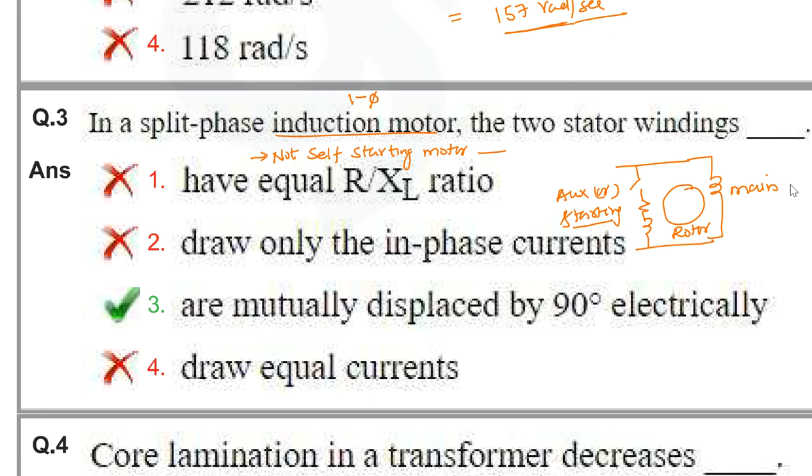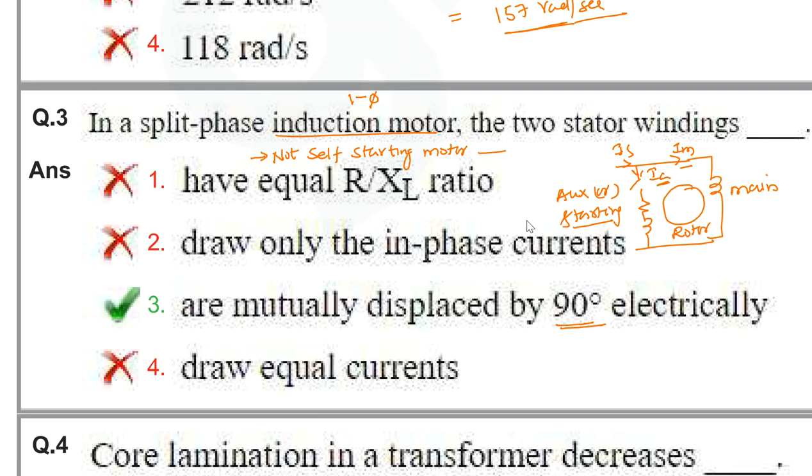These two windings will carry currents: here we have I_A and here we have I_M. The phase displacement between the two winding currents, the auxiliary winding and main winding currents, should be electrically 90 degrees, to make the rotor rotate.